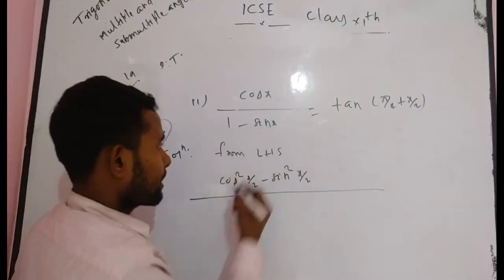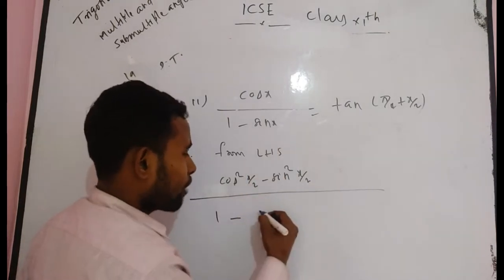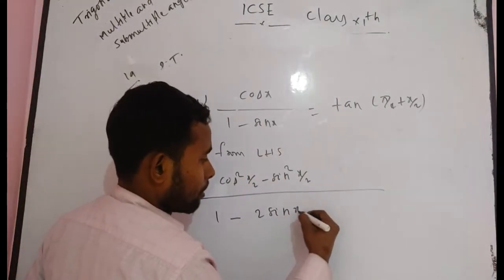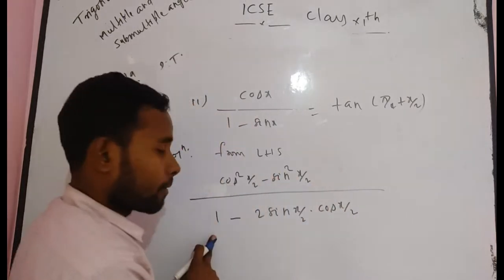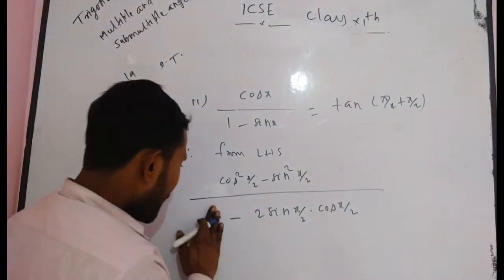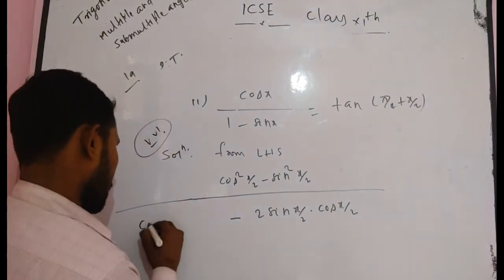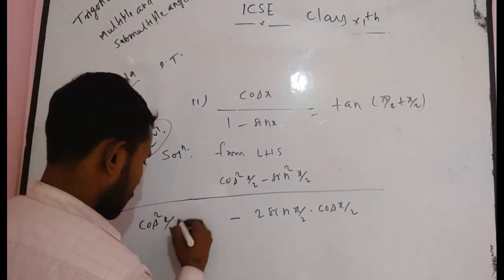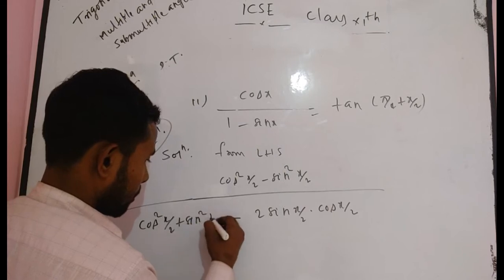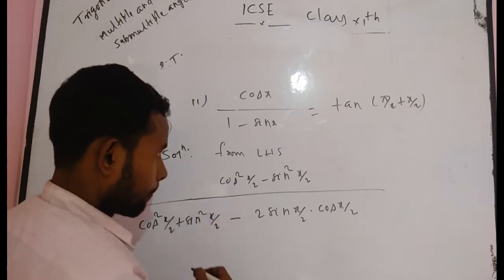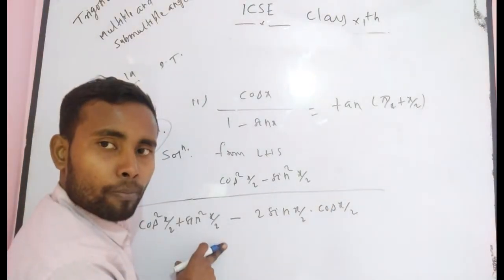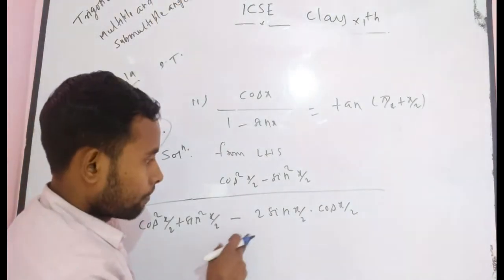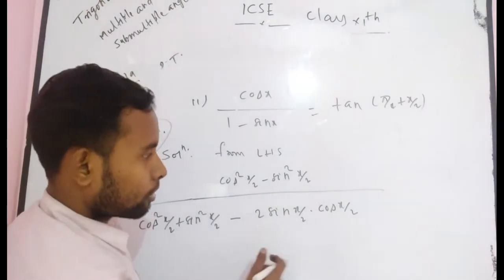Now in 1 minus sin x, can you write sin x as 2 sin x by 2 into cos x by 2? And can you replace 1 by cos square x by 2 plus sin square x by 2, minus 2 sin x by 2 into cos x by 2?